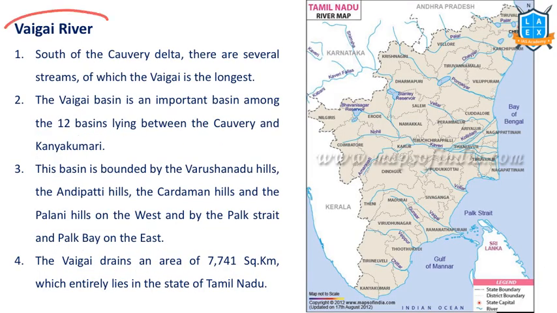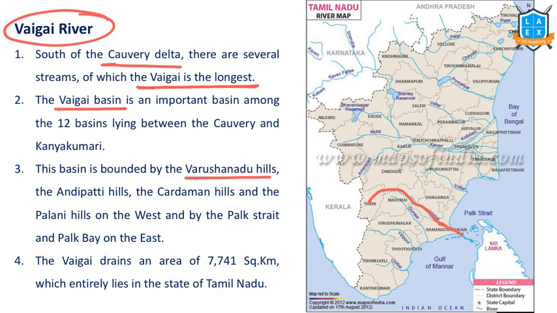Next one is the Vaigai River. This is a small river, but it's in the news, that's why we are reading about it. Vaigai River, south side of Tamil Nadu. It's south of the Kaveri Delta. It meets with several streams. Vaigai is a combination of many streams, and Vaigai is the major one. Vaigai basin is an important basin south of Kaveri, near the Kanyakumari region.